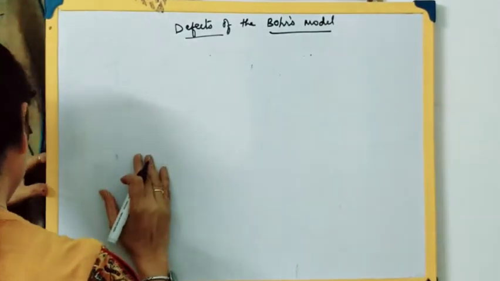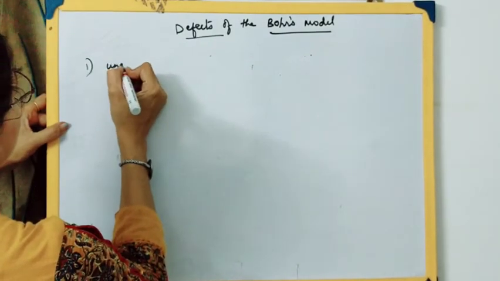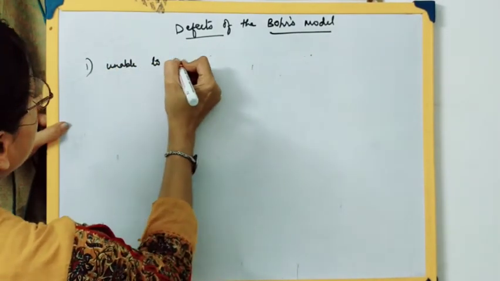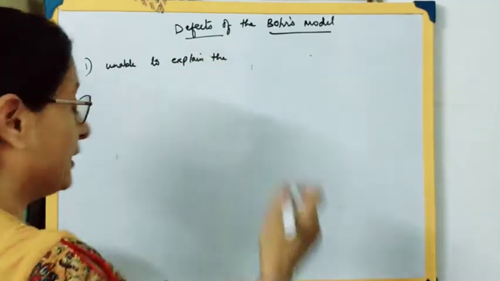Now the first defect is that it was unable to explain the spectra of atoms containing more than one electron.